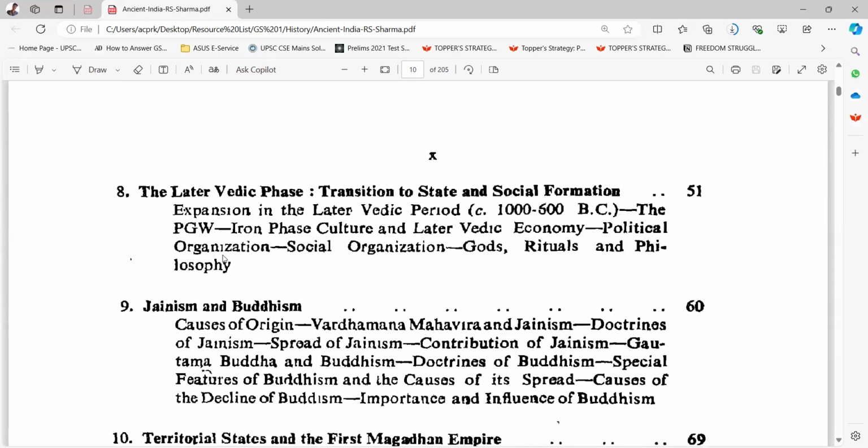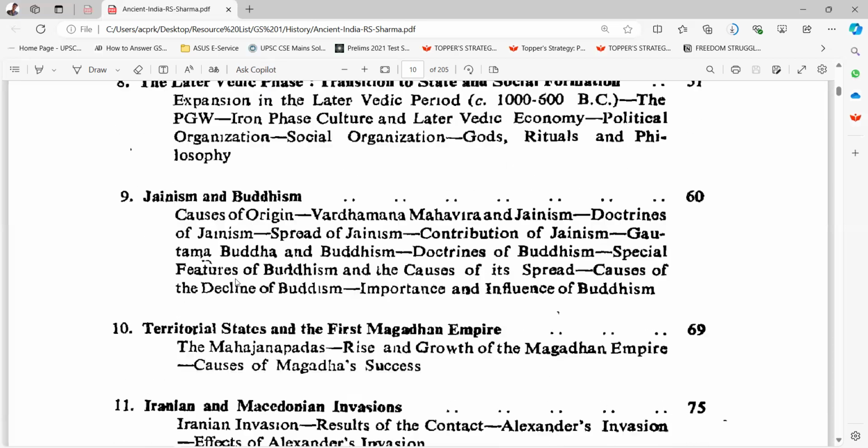Eighth one is the later Vedic phase, transition to state and social formation. Expansion in the later Vedic period, circa 1000 to 600 BC. The PGW, Iron Phase culture, and later Vedic economy, political organization, social organization, gods, rituals, and philosophy. Ninth is Jainism and Buddhism, causes of origin, Vardhamana Mahavira and Jainism, doctrines of Jainism, spread of Jainism, contributions of